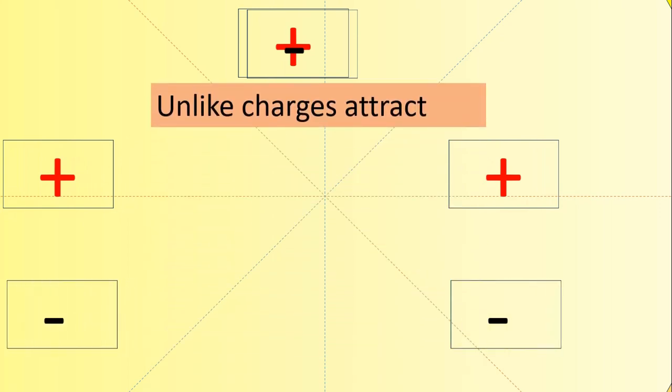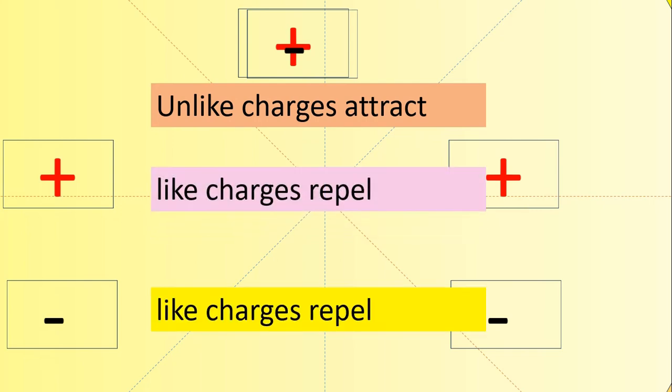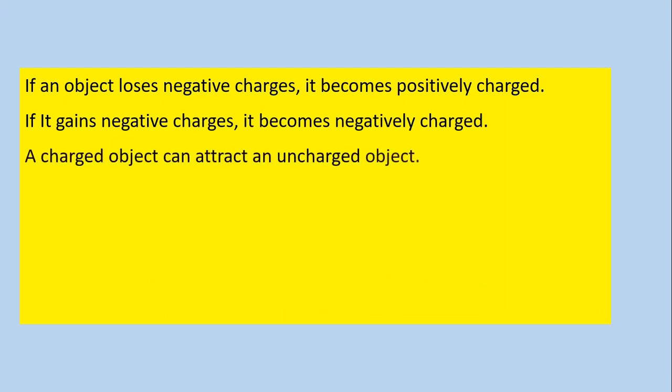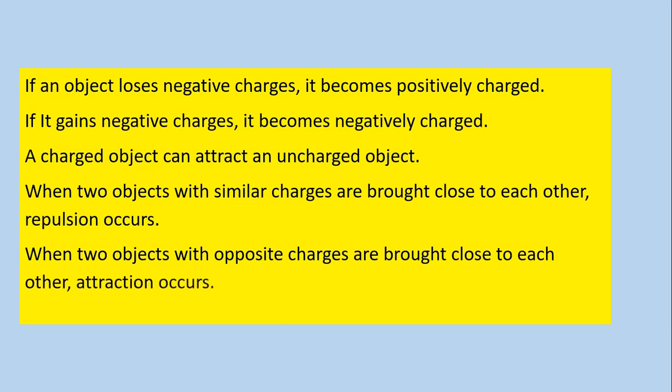Therefore, unlike charges attract, like charges repel. If an object loses negative charges, as you saw it losing through the earth rod, it becomes positively charged. If an object gains negative charges, it becomes negatively charged.